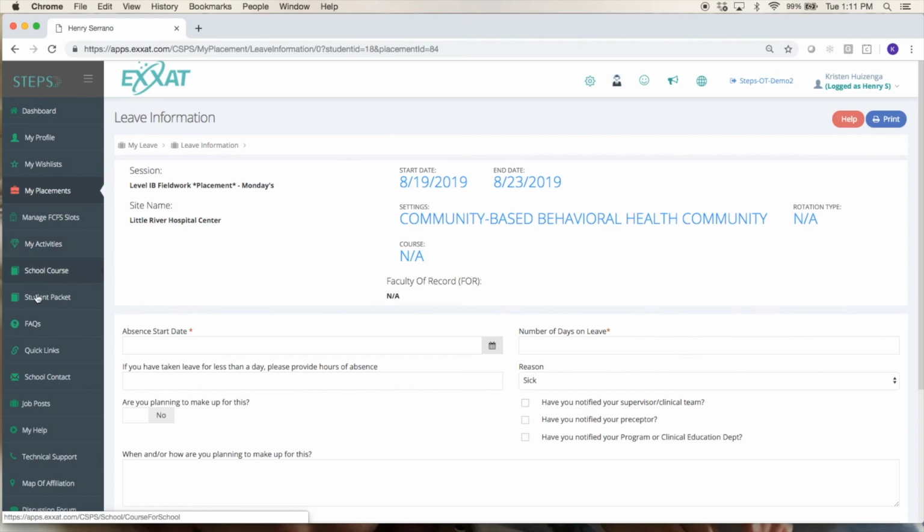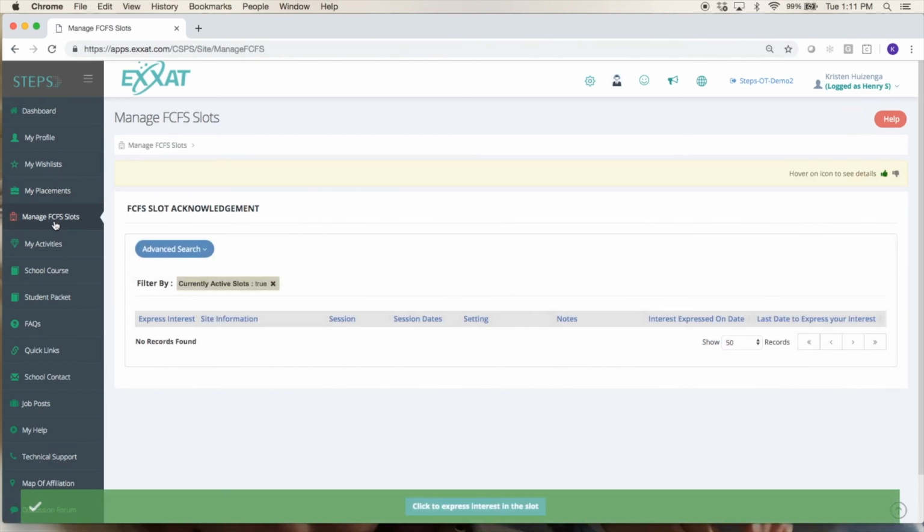All right, next I'm just briefly going to go through the rest of this left-hand menu, hopefully fairly quickly. Manage FCFS, not super common for a ton of our OT schools to use, but some schools deal with something where their sites have said, I want to take an OT student, but I can't commit to any particular program. Whichever school tells me first they have an interested student, then that will be who gets that spot. So if that's something your school deals with, they will in general let you know that that's something you need to be checking, and those slots will come up on Manage First Come First Serve, and this is where you can come in and say that you are interested in that spot that a site has offered.